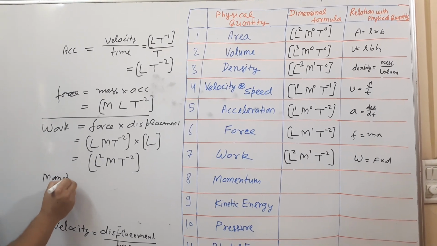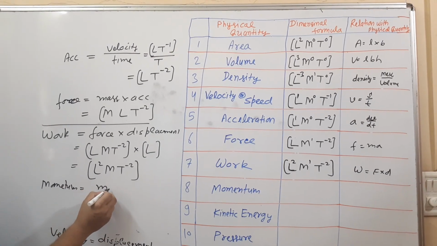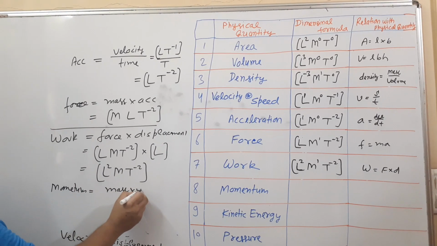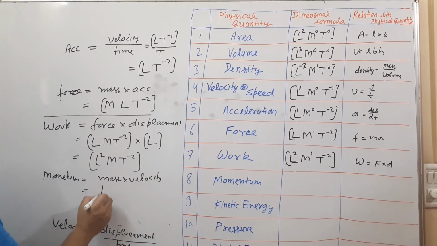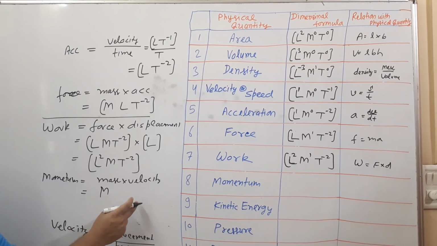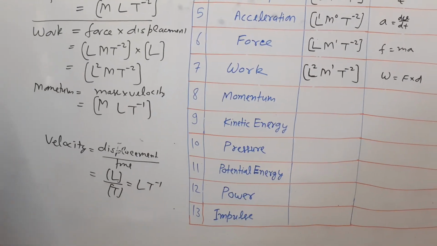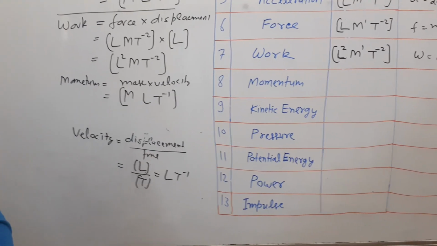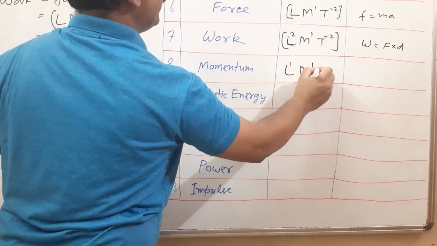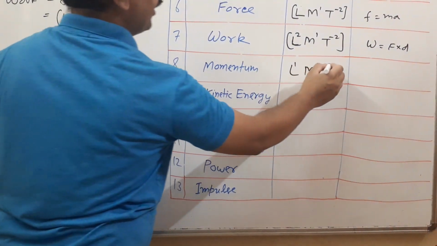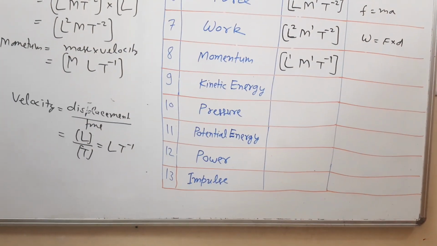Momentum. What is momentum? Momentum is mass into velocity. Dimension formula, mass M, velocity I have found it here, L T raised to minus 1. Dimension formula of momentum is L M T raised to minus 1. This is the dimension formula of momentum.